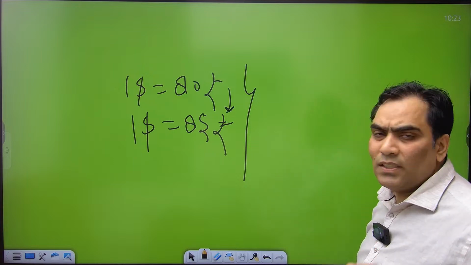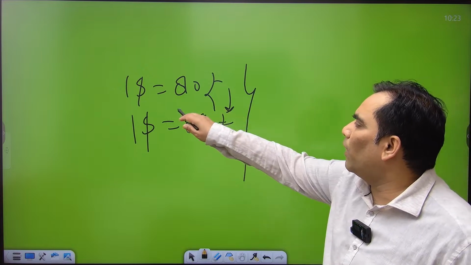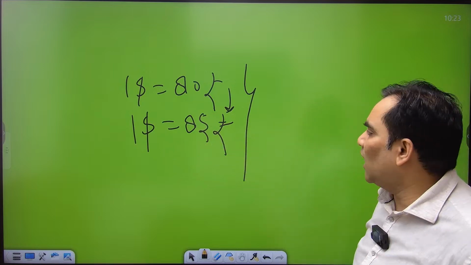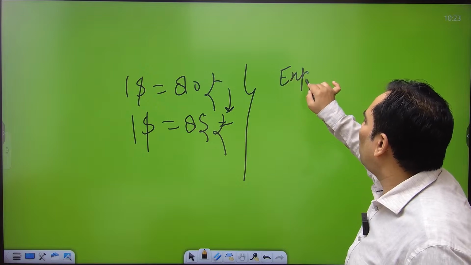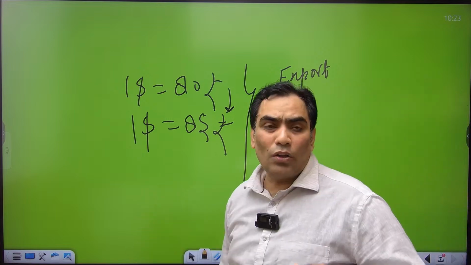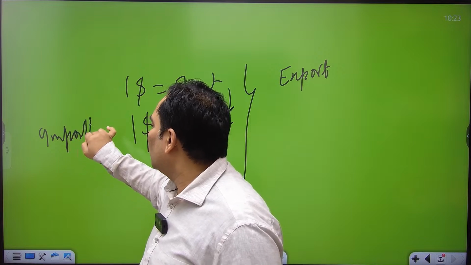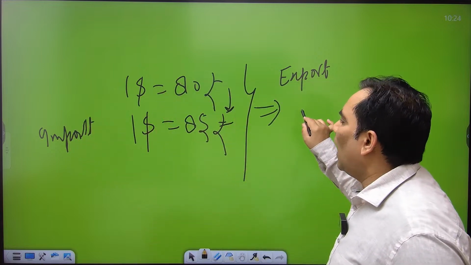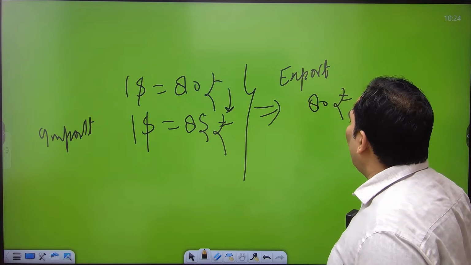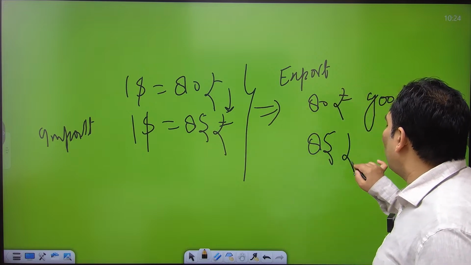Don't worry. First have the concept clarity, because I always believe in concept clarity. If $1 equal to 80 rupees reduces to $1 equal to 85, that is nothing but depreciation, and it will promote our exports. Why? Because export for us is nothing but import for the foreigners. Earlier, by paying $1 they were able to get only 80 rupees of goods or services. Now by paying $1 they will be able to get 85 rupees of goods and services.